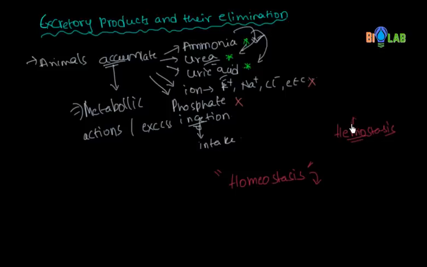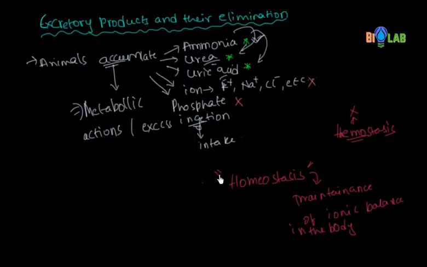This is the blood coagulation part, guys. We do not have anything related to this in this chapter. But homeostasis is the maintenance of ionic balance in the body. Okay, this is the meaning of homeostasis.